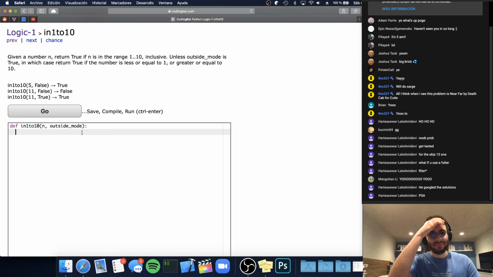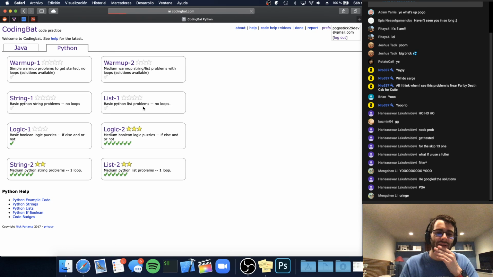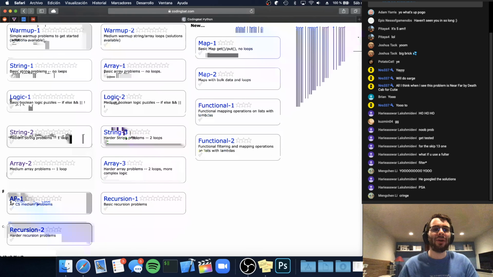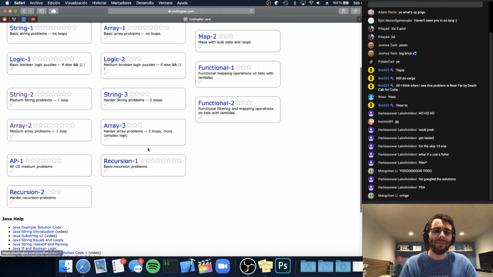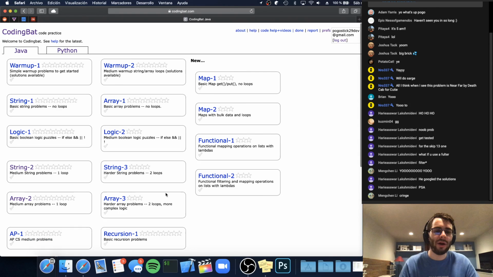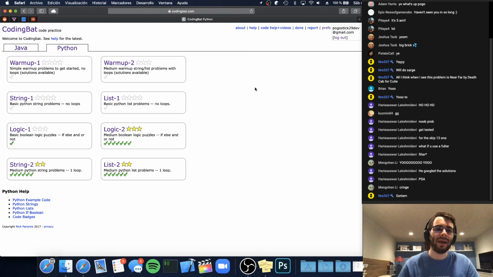This is just another ternary if or not if. Lists don't involve loops. I think this is basically it. CodingBat has a lot of Java problems. Some of these look pretty interesting. These array problems and recursion problems look pretty cool. And then some new ones, functional stuff, which is awesome. But yeah, this is all that CodingBat has to offer for Python.